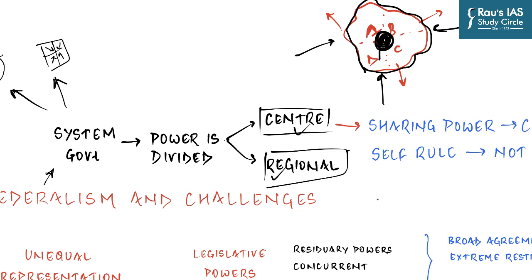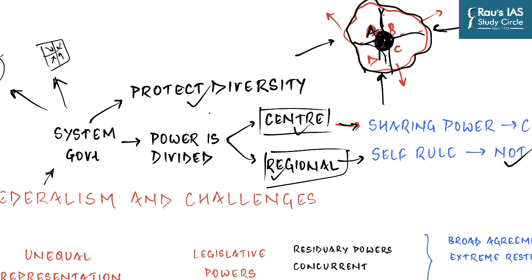But at the same time, these groups maintain some level of self-rule over those things that are not common. For example, education, primary health care, or for that matter, broadcasting. Each of A, B, and C would want to deal with these matters independently, and for that, they would like to keep that power to themselves in the regional government. And so, over the years, federalism has been recognized as the best system of government to protect diversity in a population, because you have given them powers to manage their own affairs in a lot of things.